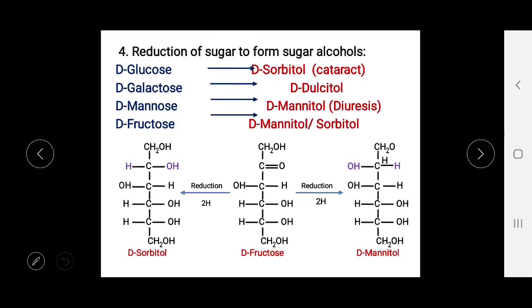Then reduction of the sugar forms sugar alcohols. Here D-glucose forms D-sorbitol, galactose forms D-dulcitol, and mannose forms D-mannitol, and mannitol is used to reduce intracranial tension, and it acts as a diuretic.